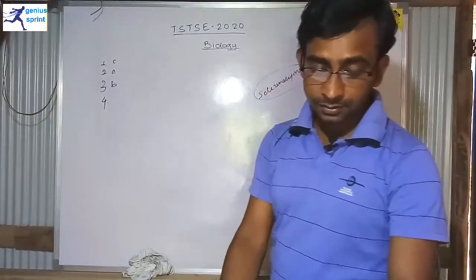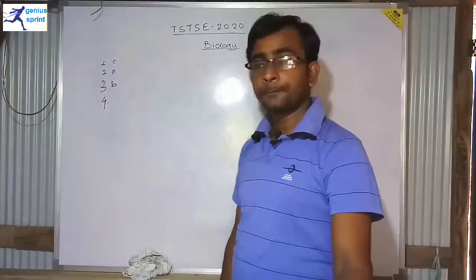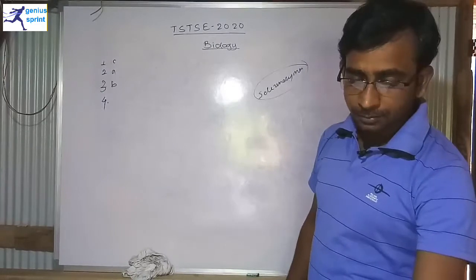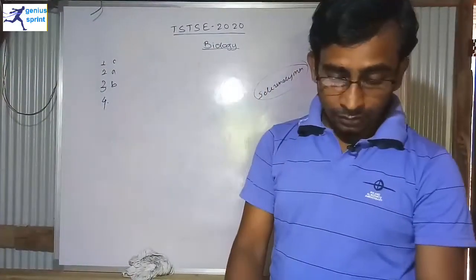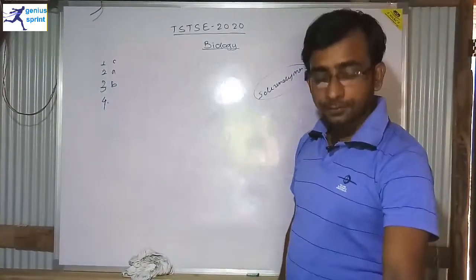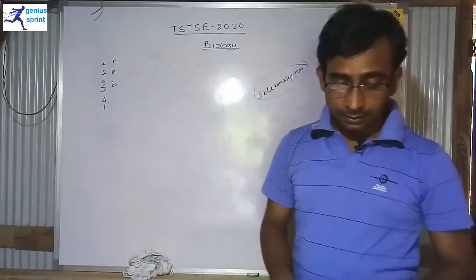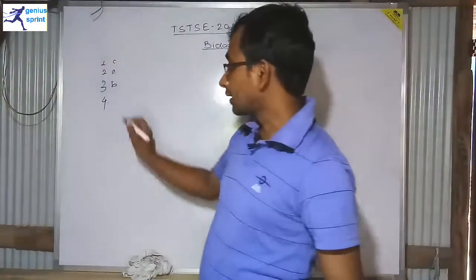Option A is stratified squamous epithelial tissue. No, it's not the correct answer. Option B says it's simple squamous epithelial tissue. Simple squamous is also not the correct answer. Option C says it's cuboidal epithelial tissue. Cuboidal is also not the correct answer. Option D is columnar epithelial tissue, and that is the correct answer.